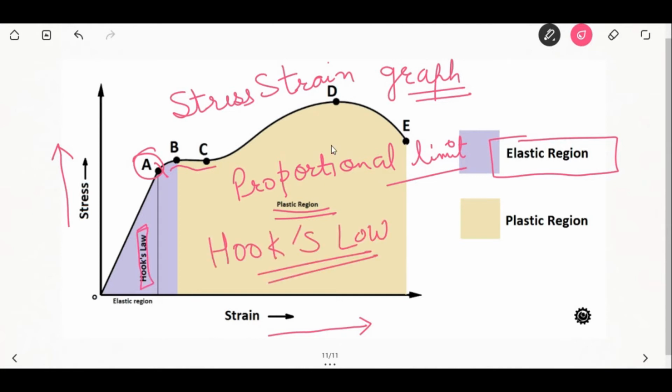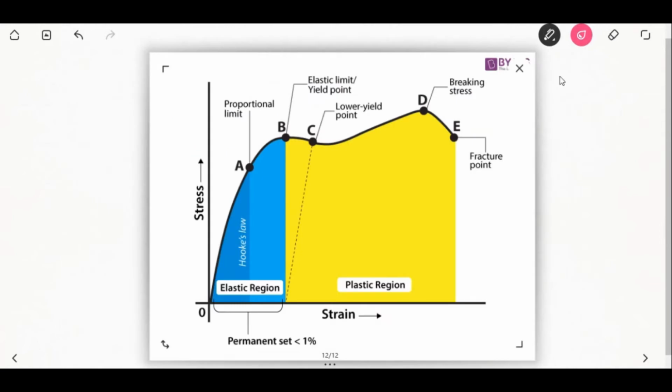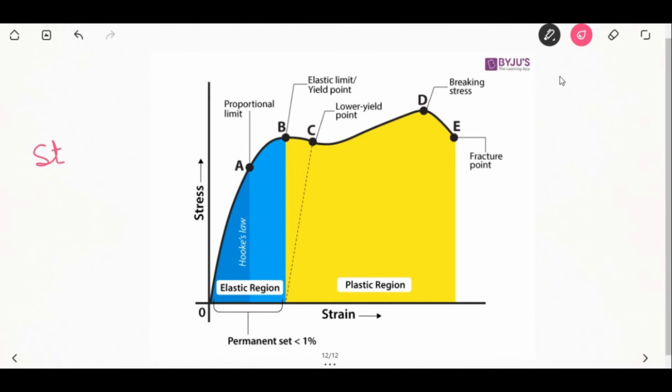What is Hooke's law? The point up to which the stress is proportional to strain is Hooke's law. A proportional limit can be defined as the greatest stress that may be produced in a material such that stress is directly proportional to the strain.